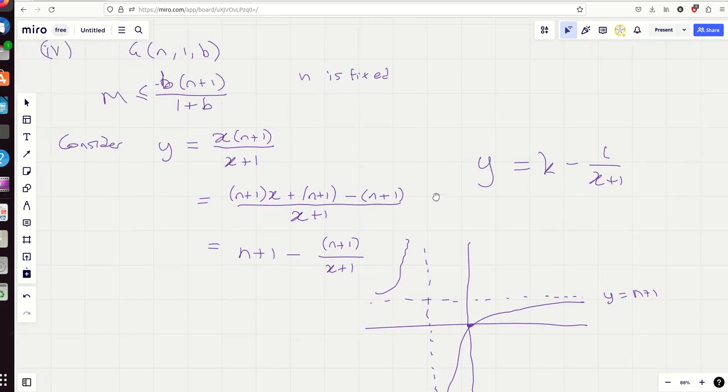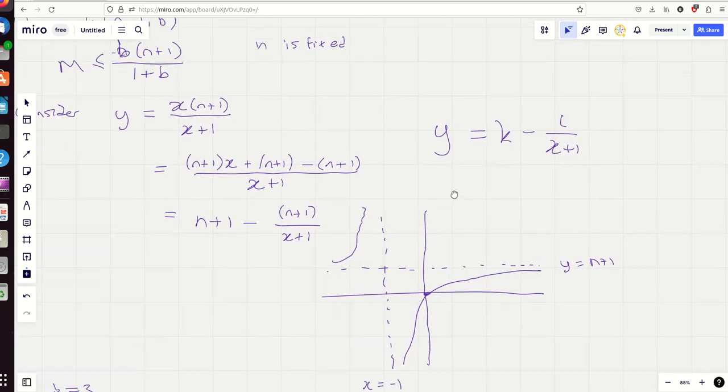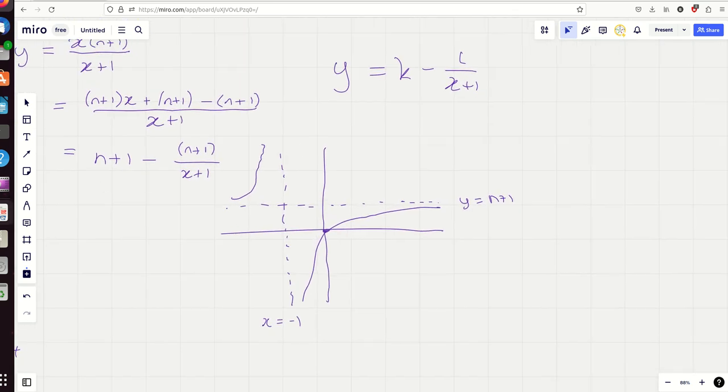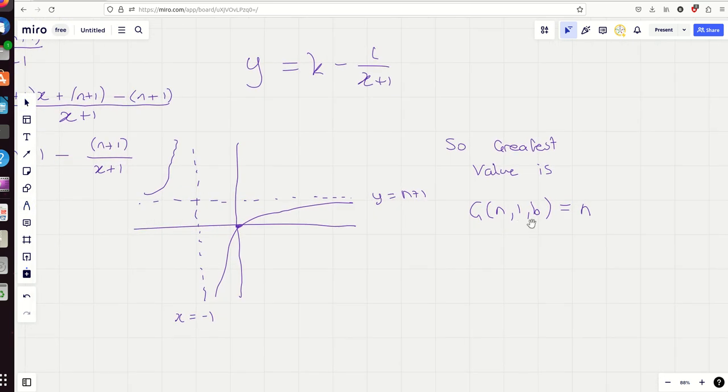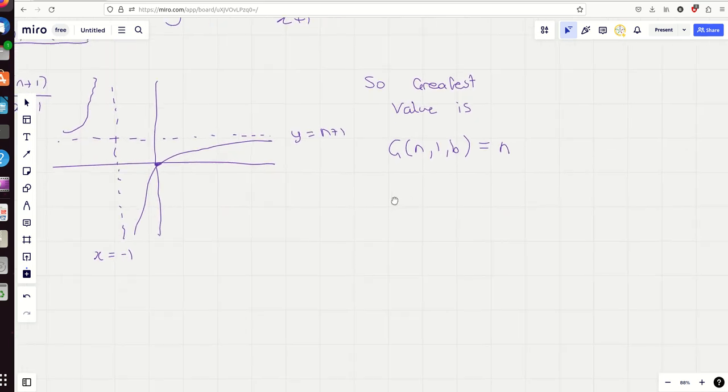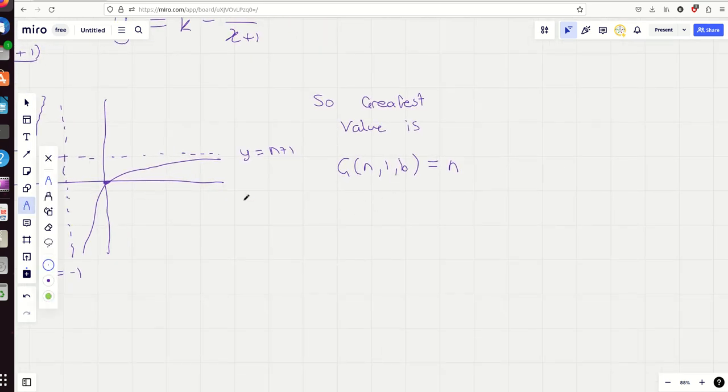Remember that y represents m on this graph, and this never gets to n plus 1. So I guess the greatest value is g_n(1, b) equals n. Yeah, it must be under the n plus 1. Remember, n plus 1 it never actually reaches, so it must be n, and n is an integer, and g_n(1, b) must be an integer. Yeah. Now, where does this achieve this greatest value? For what values of b?